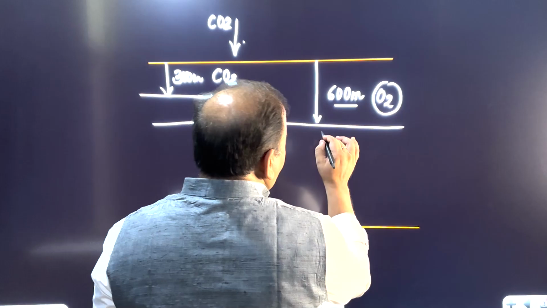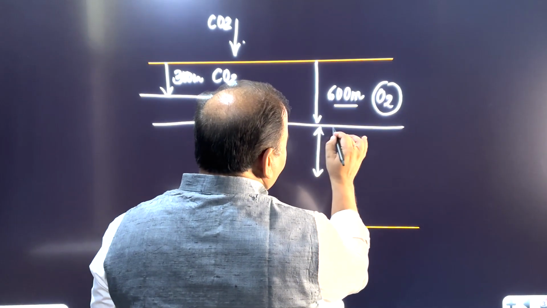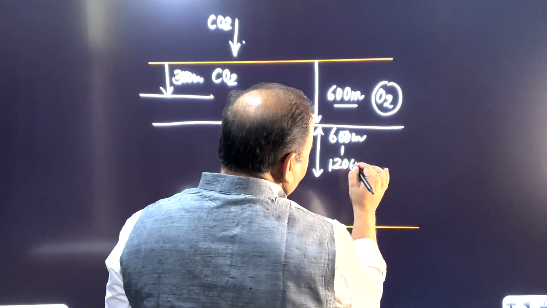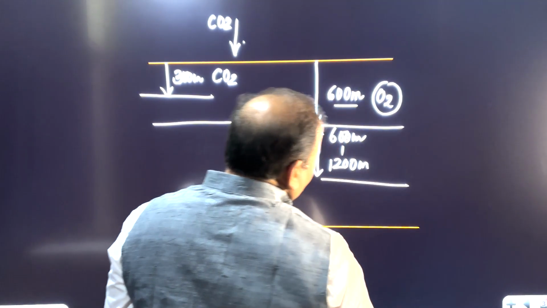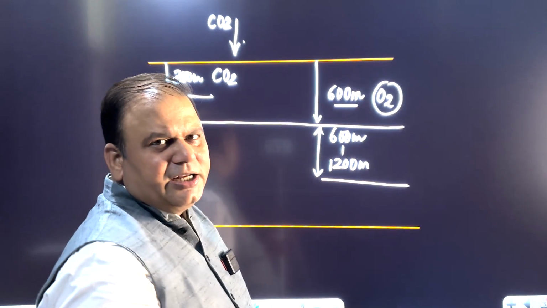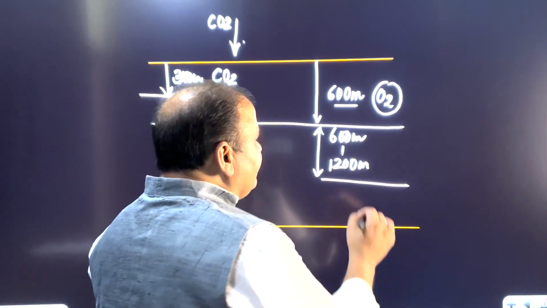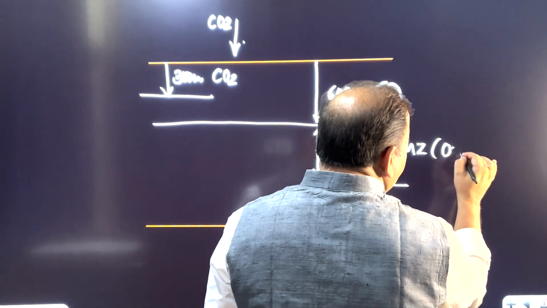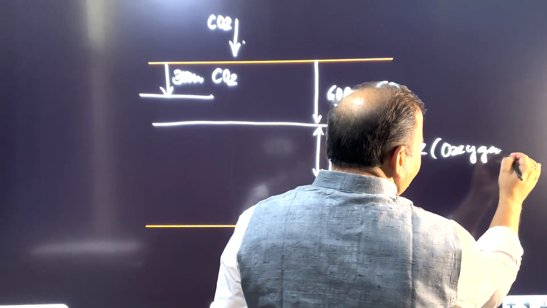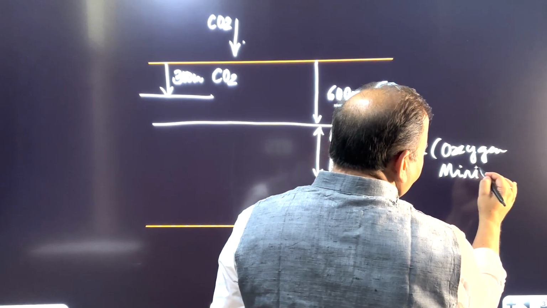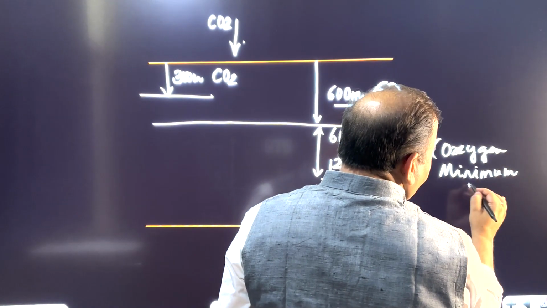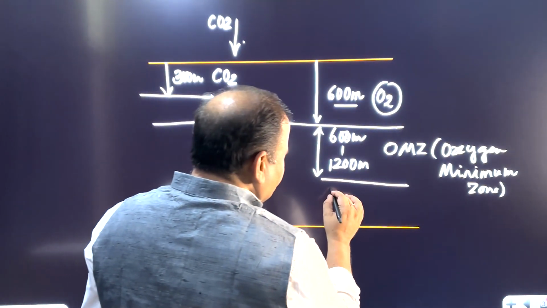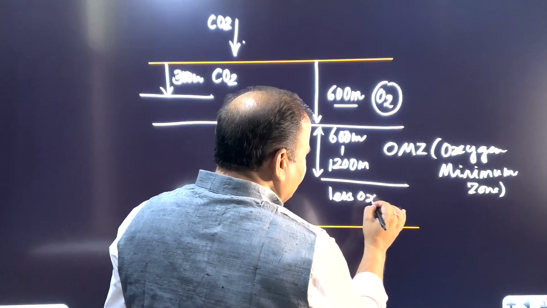But if we consider from 600 meters to 1200 meters, this area has oxygen in lesser amount, and this area is called OMZ. OMZ means oxygen minimum zone. Beyond this area, very little oxygen is present.